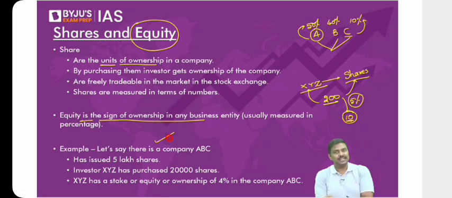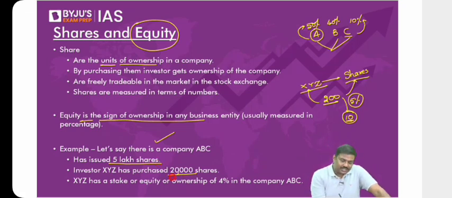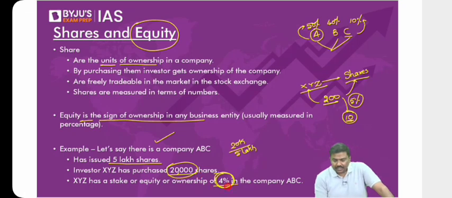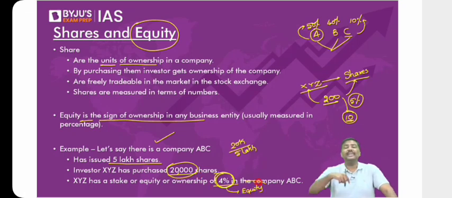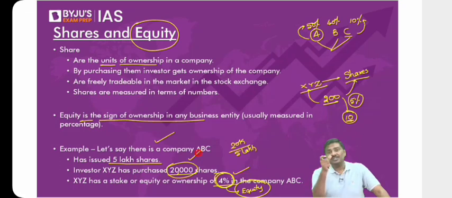Imagine there's a company ABC. The company ABC has issued 5 lakh shares, 5 lakh shares, number of units of ownership. But you purchase, let's say, 20,000 shares out of it. So you will own 20,000 shares, but the equity, that is the percentage of ownership, will be 20K divided by 5 lakh shares. That will translate to 4% of ownership. This is your equity. Your equity in the company ABC will be 4%, but how many units you are owning in the company ABC? You are owning 20,000 shares out of 5 lakh shares.